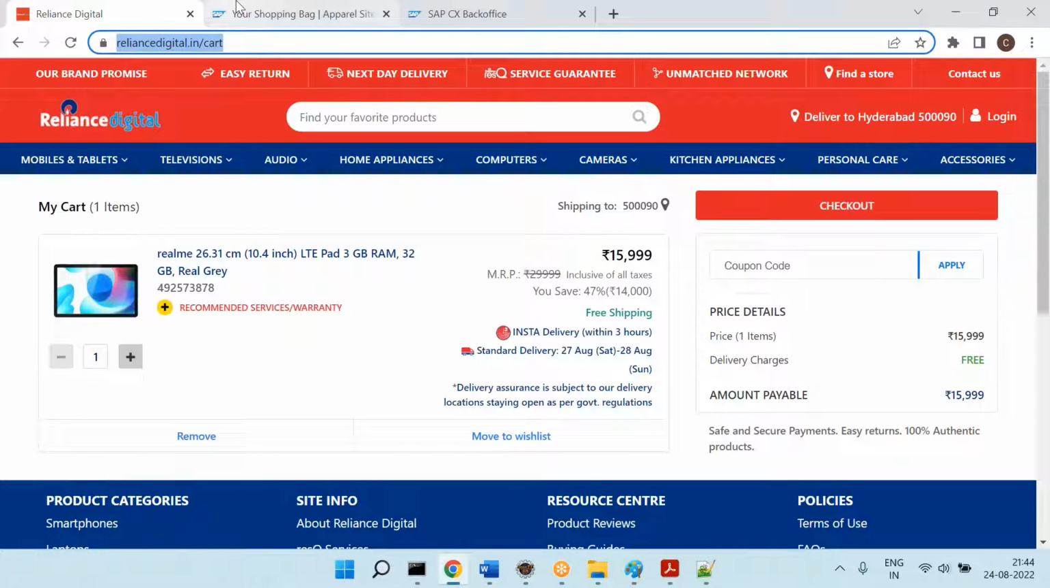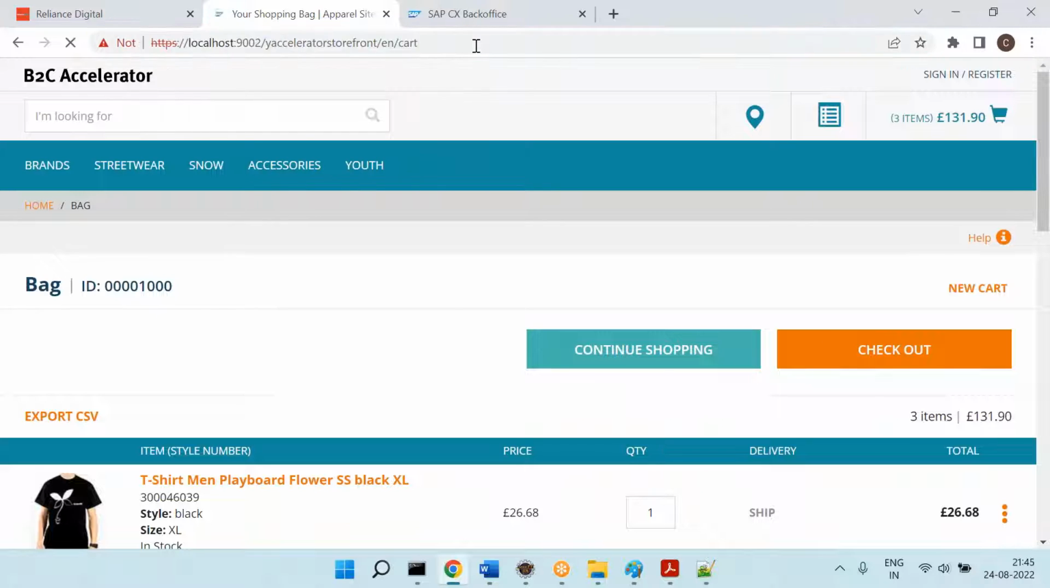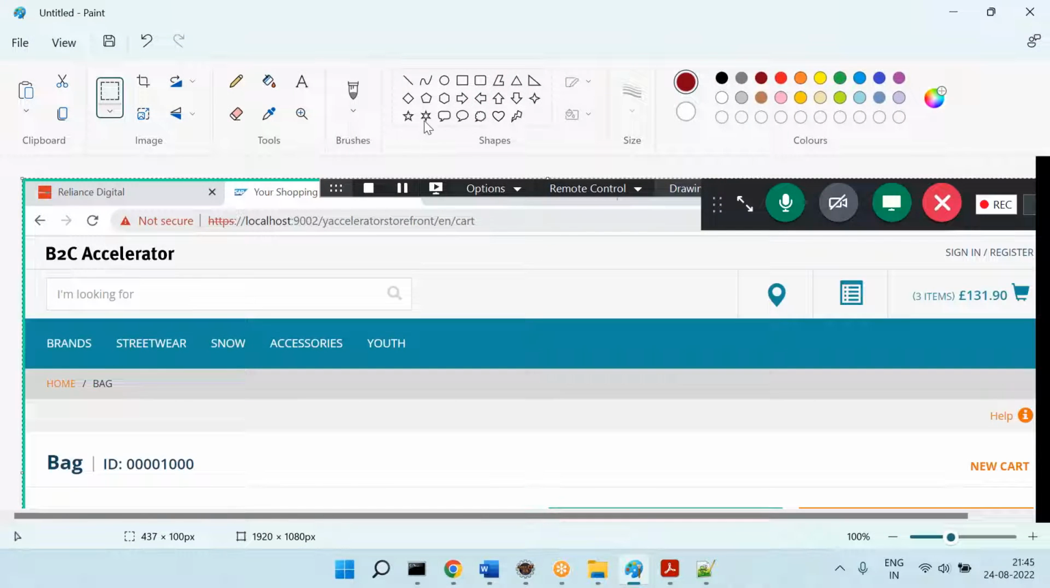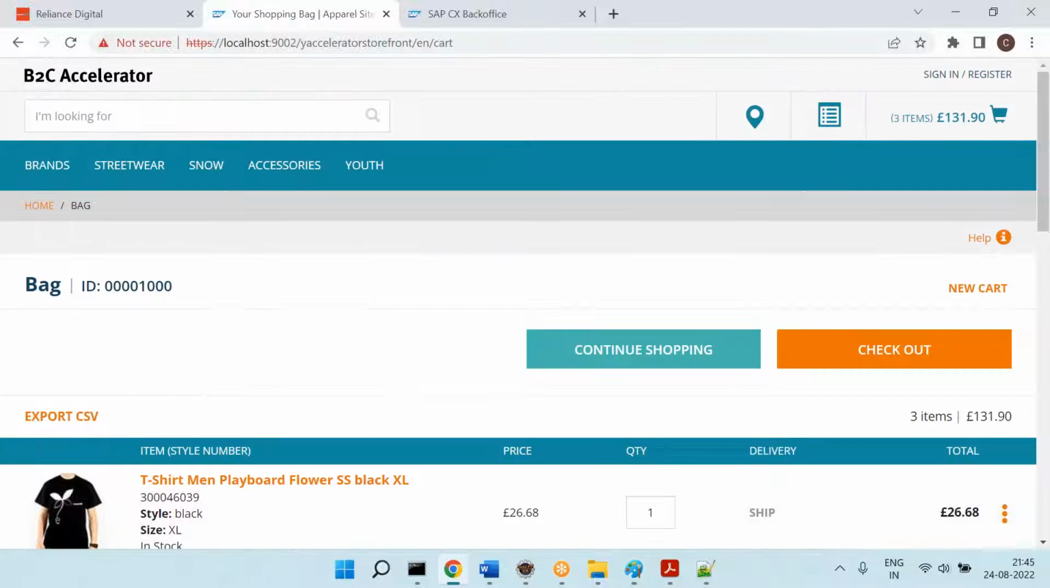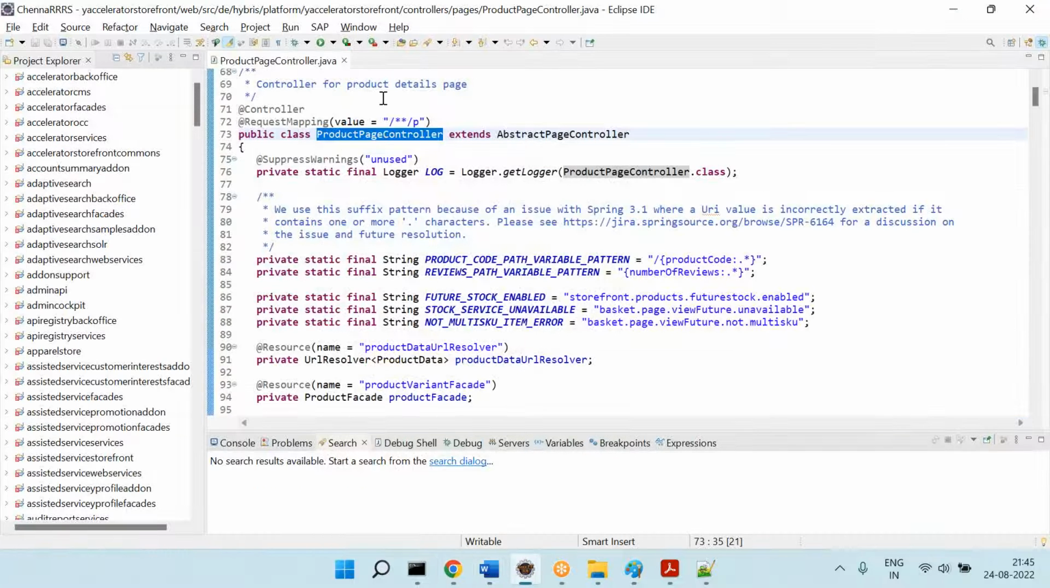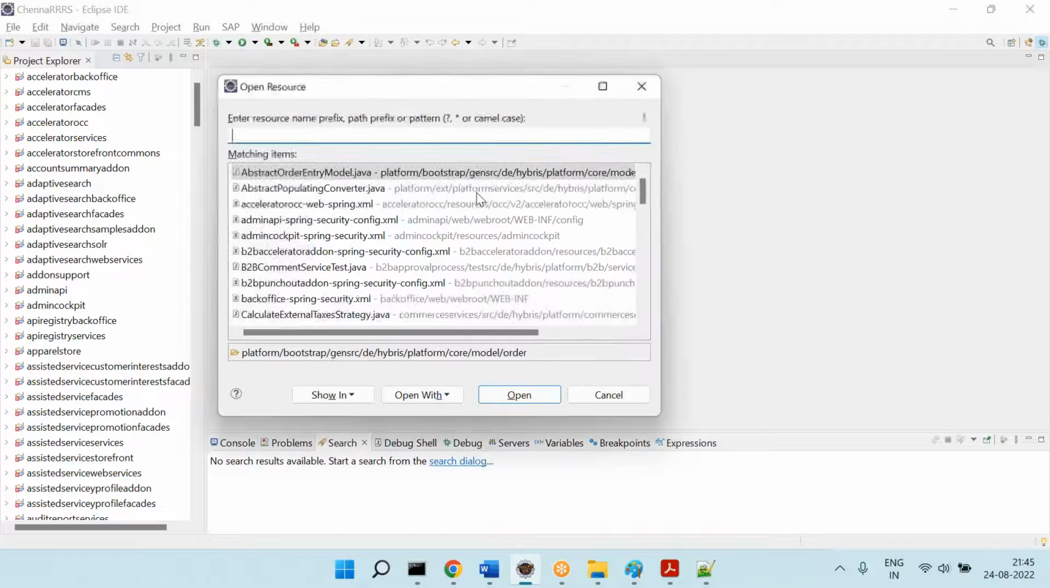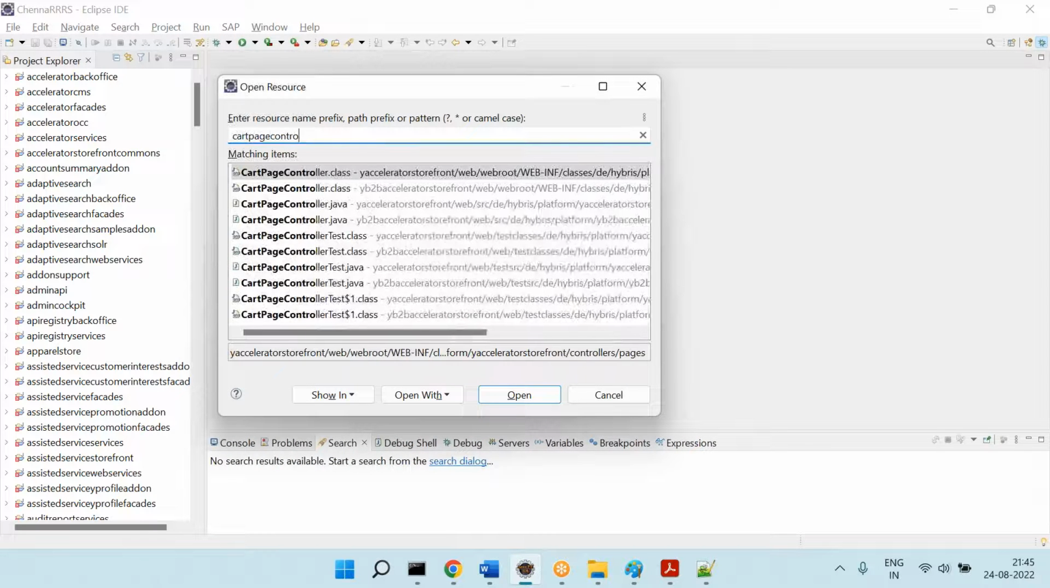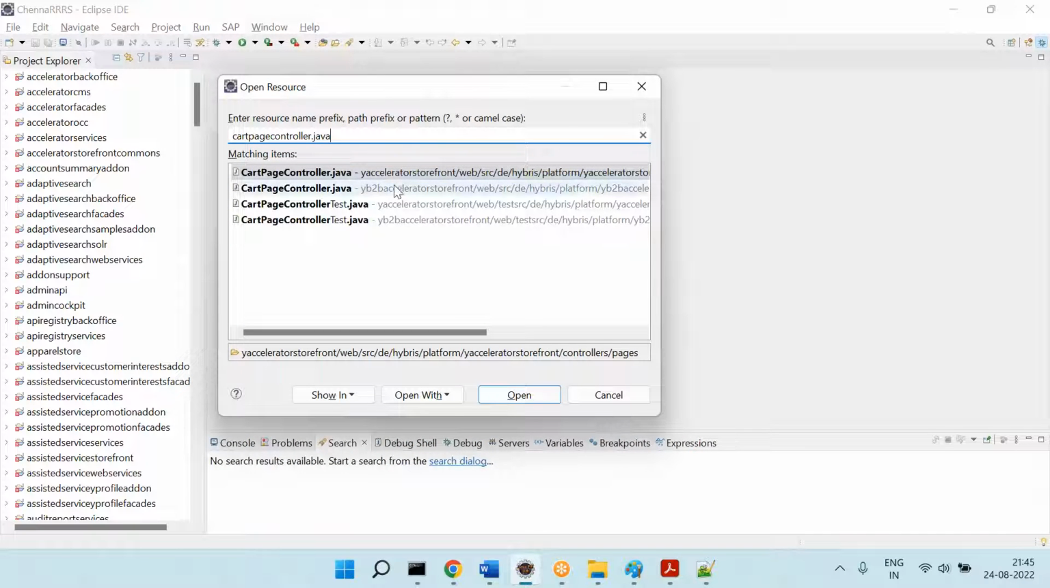So this is the cart page URL. That means you are hitting this URL. When you hit the URL, some code will be called, that is nothing but the controller code that has a bunch of logic. Because of that logic, you are getting some results, and you take those results and display them in the UI. Now, what is that code called? Right now we know that it is the cart page, so you can check CartPageController.java.